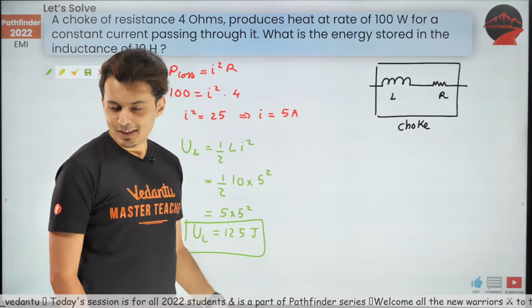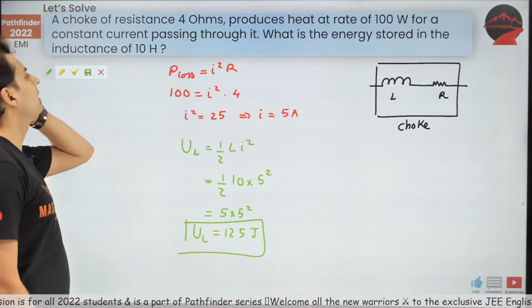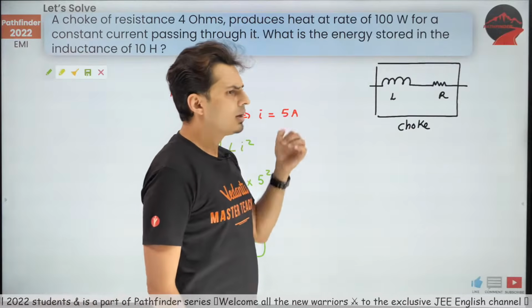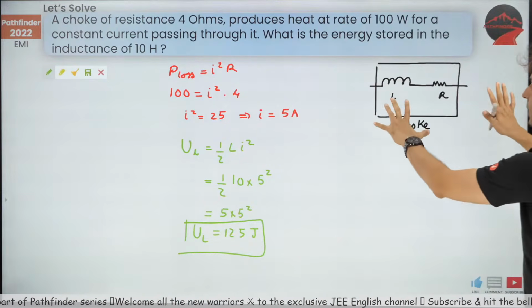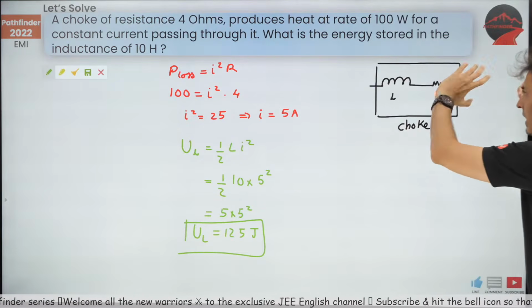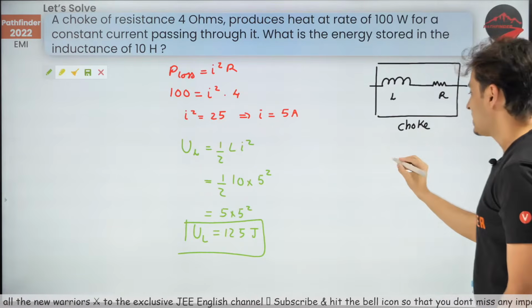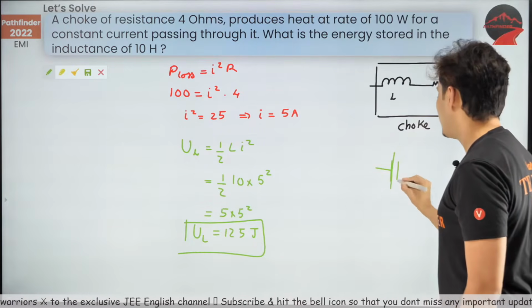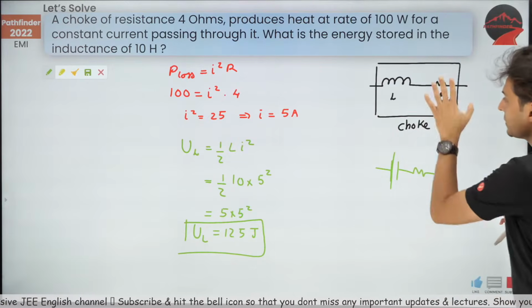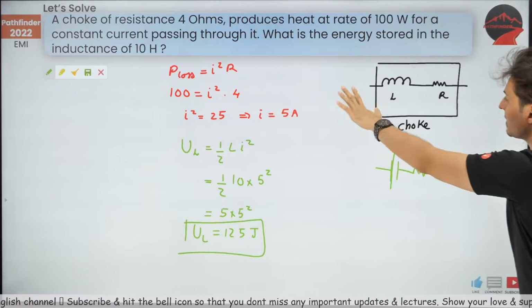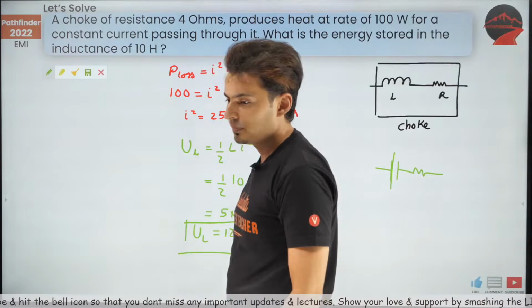Is it clear? Understood? It looks difficult at the start. It looks crazy at the start. What is happening? There is heat also. There is inductance. At the end of the day, remember, inductor is nothing but a choke. It's just a different name. An inductor, if it has internal resistance, show it outside. Just like a battery, if it has internal resistance, you show it outside and treat it like a normal resistor. So treat this resistor like a separate resistance connected in series with the inductor. That's all you need to do.